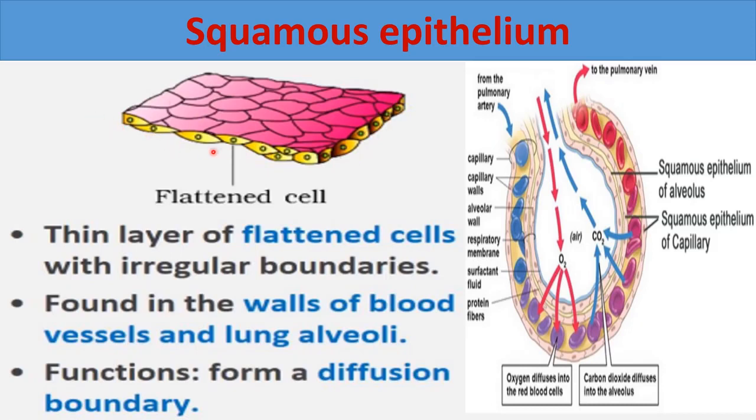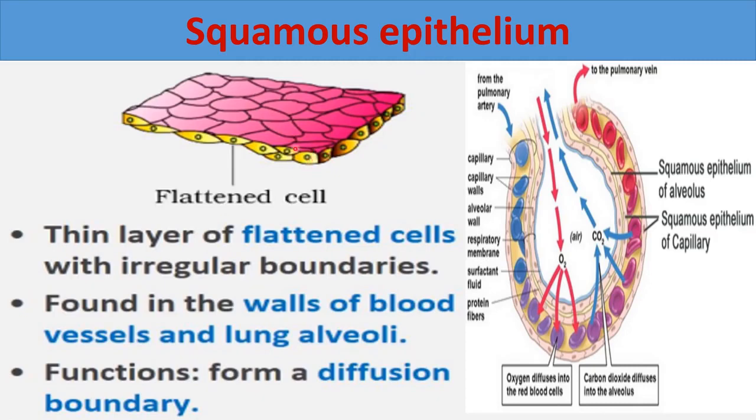So a single layer of flattened cells is present in squamous epithelial tissue, and these cells have irregular boundaries. You can see here these boundaries are not in a regular pattern. These are irregular boundaries, right? So this is a characteristic feature of squamous epithelium, that irregular boundaries of cells are present here.